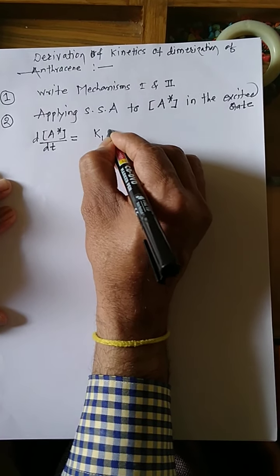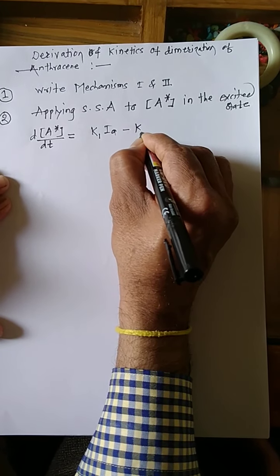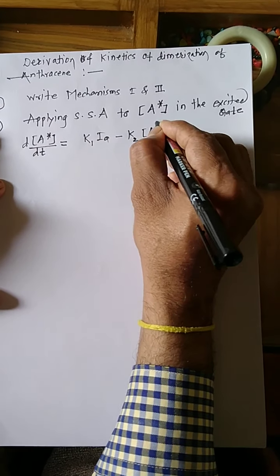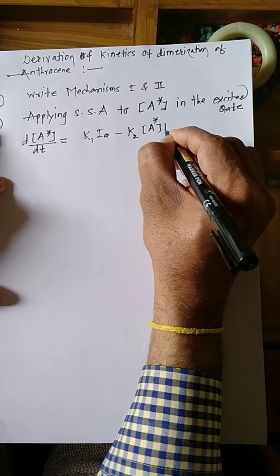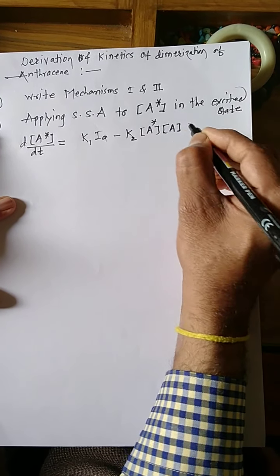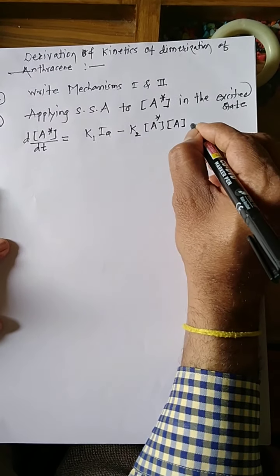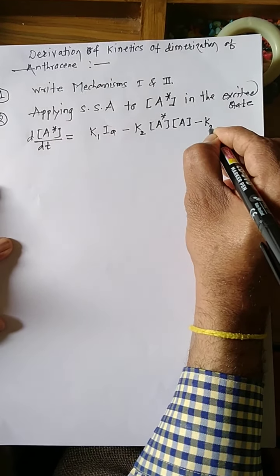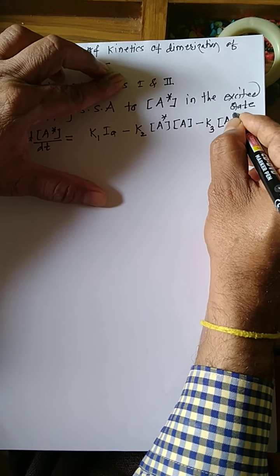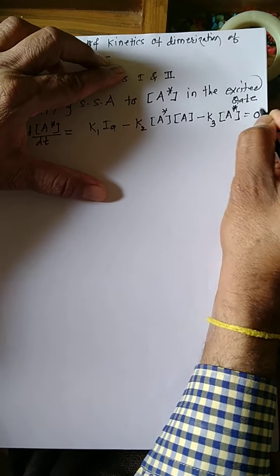K1 is the rate constant times the intensity absorbed, minus K2 times the concentration of activated molecules in one bracket and normal molecules in another bracket, then minus K3 times the concentration of activated molecules, and this is equal to 0.